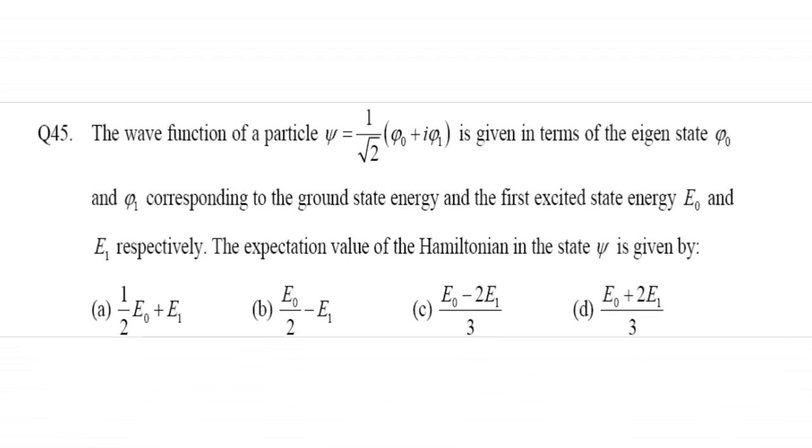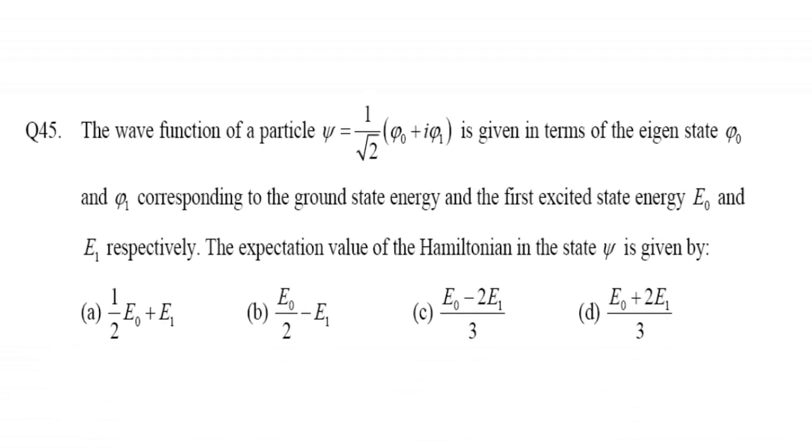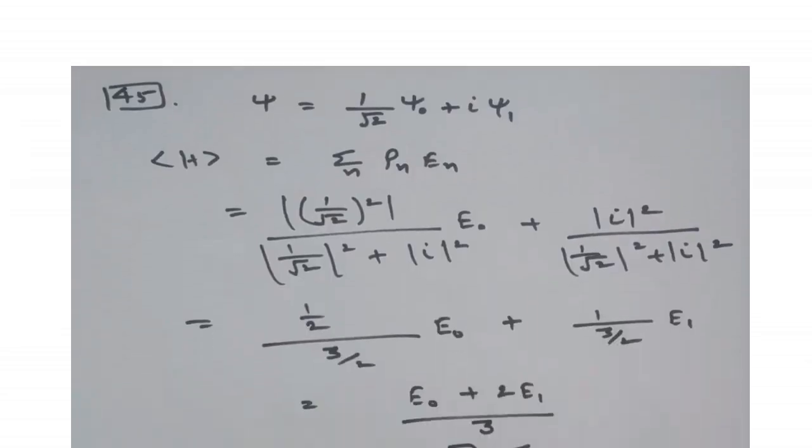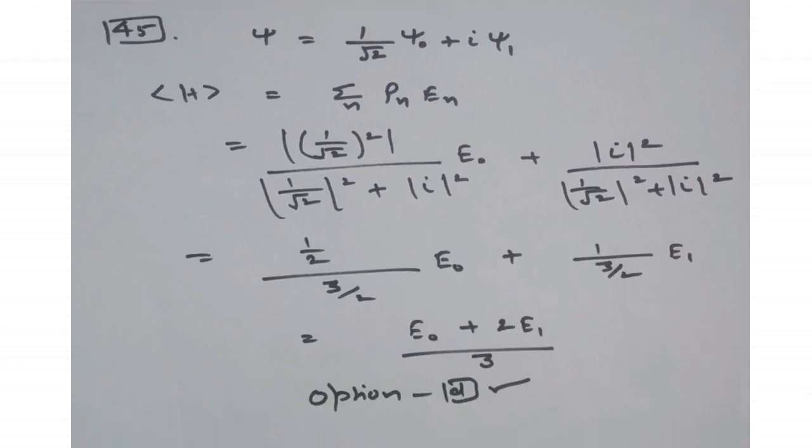Now the next question is: the wave function of a particle psi equal to 1 upon root 2 (psi_0 plus i psi_1) is given in terms of the eigenstates psi_0 and psi_1 corresponding to the ground state energy and the first excited state energy E0 and E1 respectively. The expectation value of the Hamiltonian in the state psi is given by. In the question a bracket is missing in the wave function. Now let's see how to calculate the expectation value of the Hamiltonian.